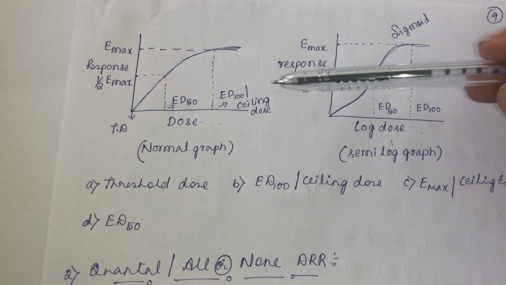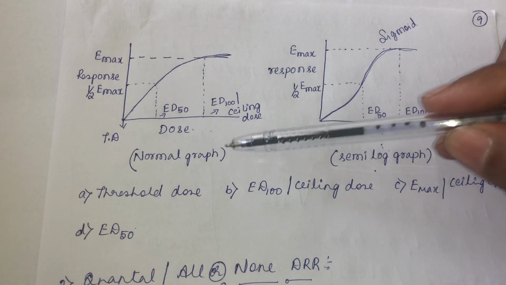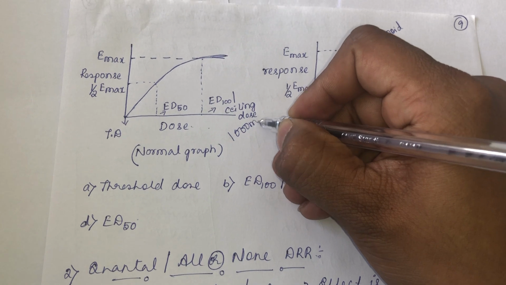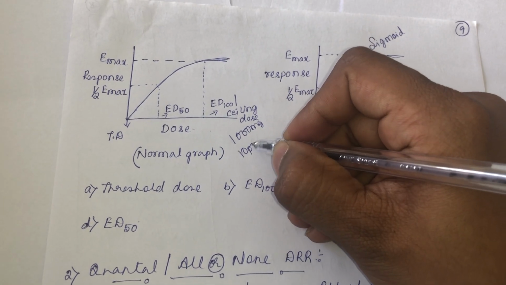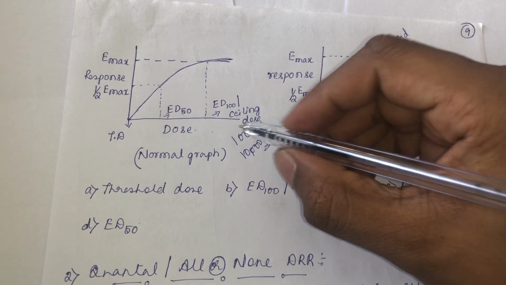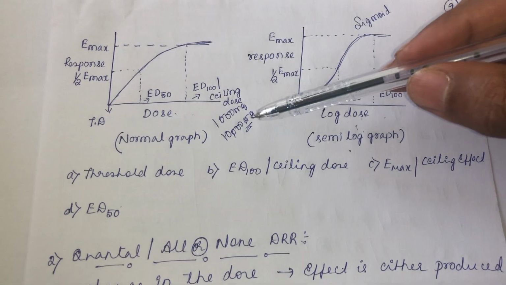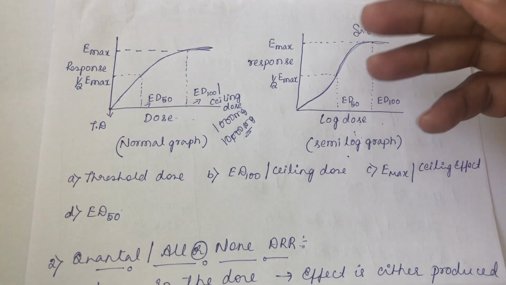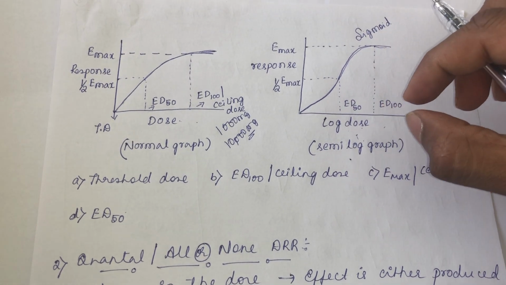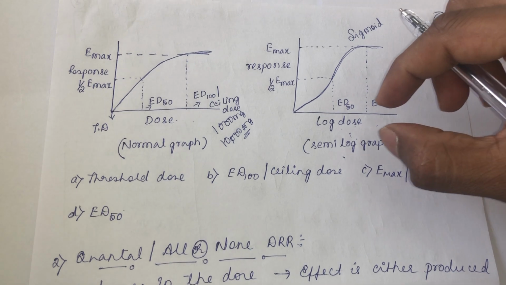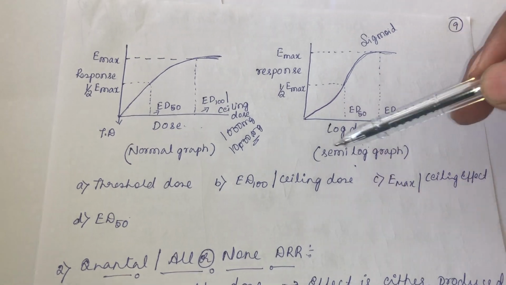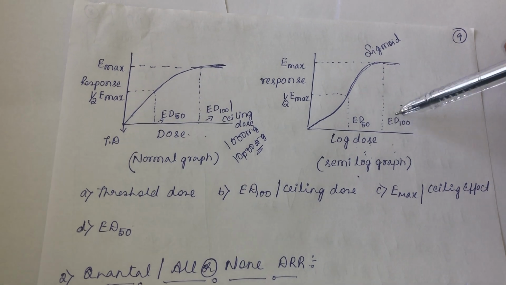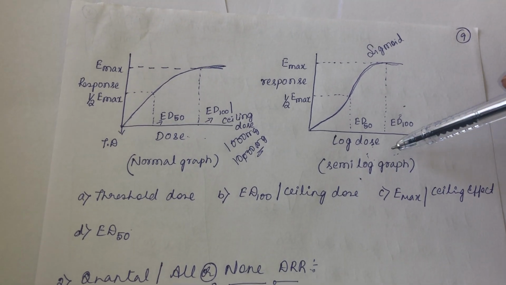Why do we want this semi-log graph paper when a normal graph is there? Because, for example, you are giving 1000 mg of a drug, or 10,000 mg of a drug, it is very difficult to plot on a normal graph. So you convert this into semi-log. Log of 1000 is 3, log of 10,000 is 4. Likewise, the dose you can easily plot on a semi-log graph paper. So instead of a normal graph, you convert dose into log dose and plot a graph. That is the reason why the dose is converted into log dose.